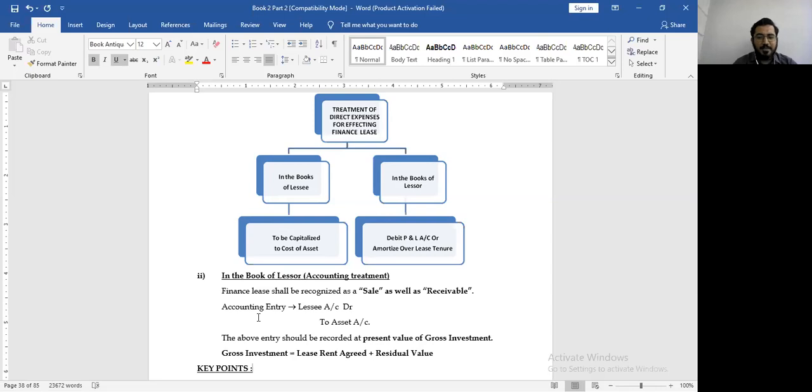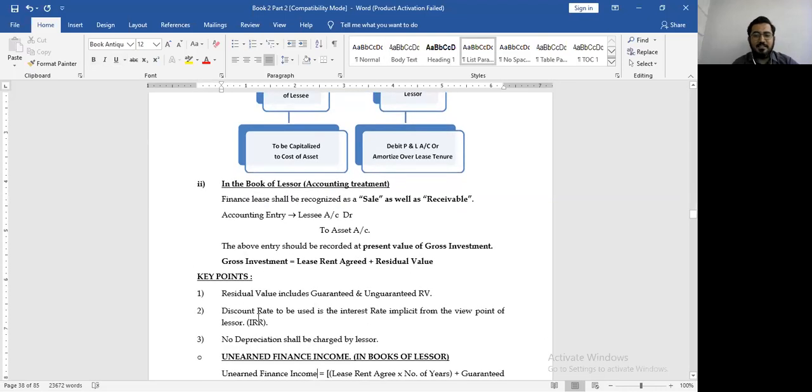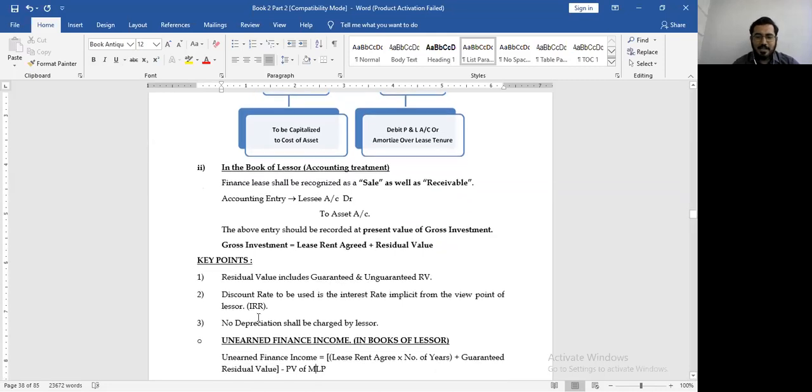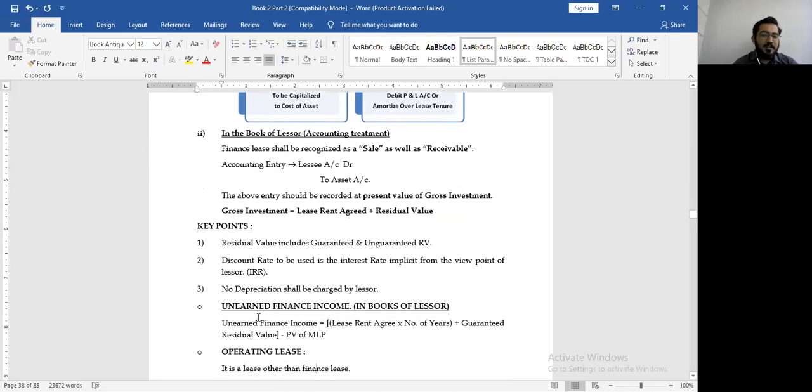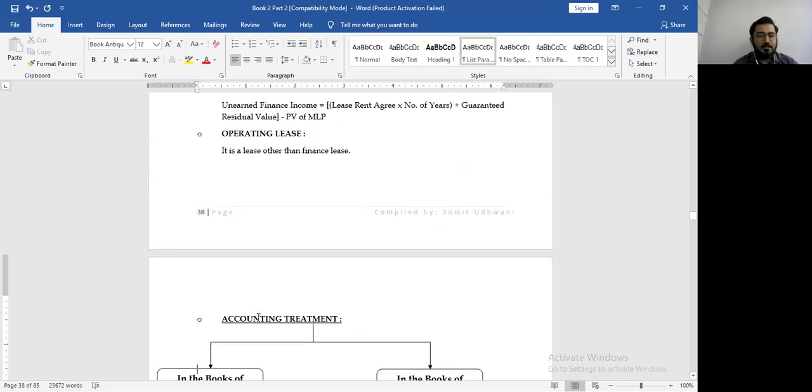The journal entry will be lessee account debit to asset account. This entry will be recorded at gross value of investment, which is lease rent agreed plus residual value. Residual value includes guaranteed and unguaranteed both. Discount rate again is the same: interest rate implicit from the viewpoint of the lessor, and depreciation will be charged by the lessor.